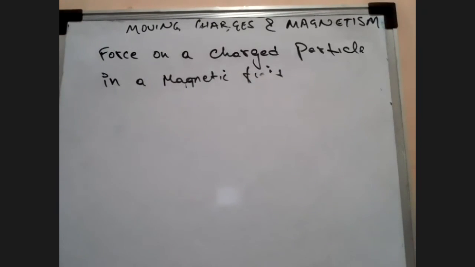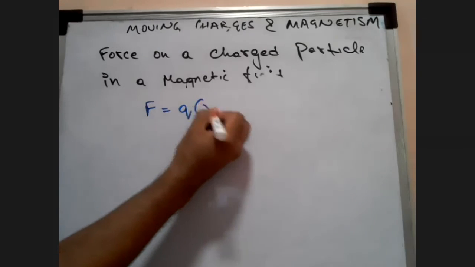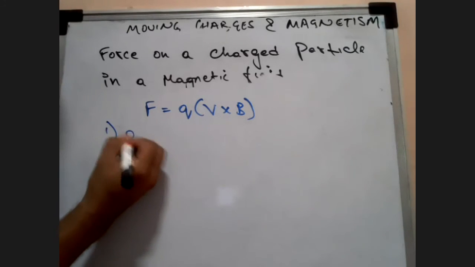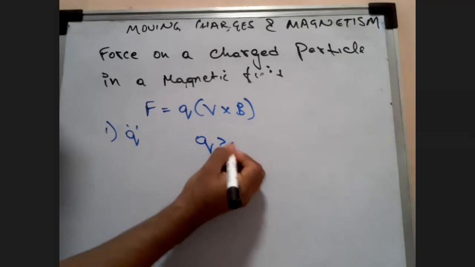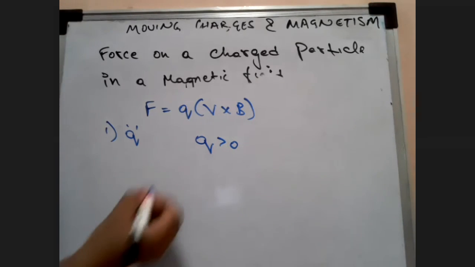If this is understood, the force on a charged particle in a magnetic field is F equal to Q into V cross B. The first point I want you to know here is what force depends on. First, force depends on the type of charge. Till now, the cases we took are positive charges. If Q is greater than 0, that means positive charge.